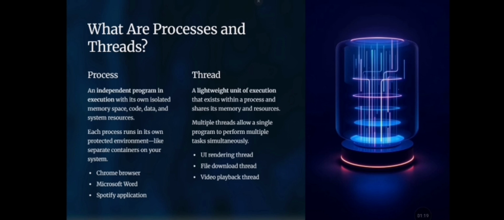So, in summary, processes are like separate applications, while threads are smaller tasks within a process that work together to improve performance.